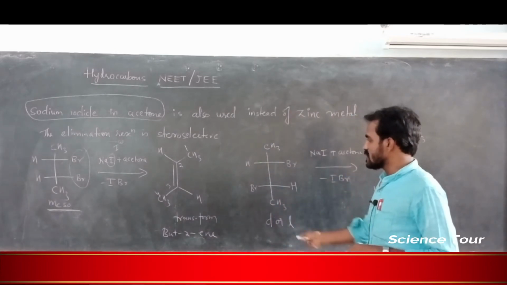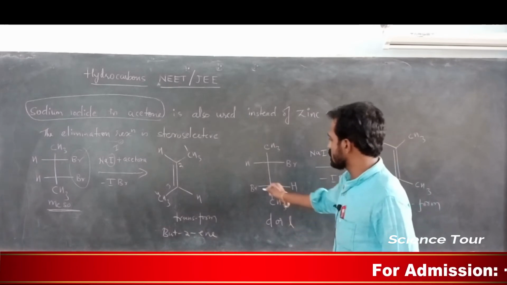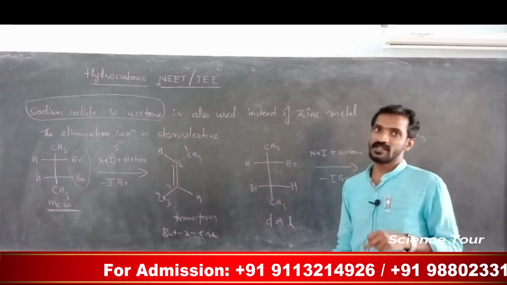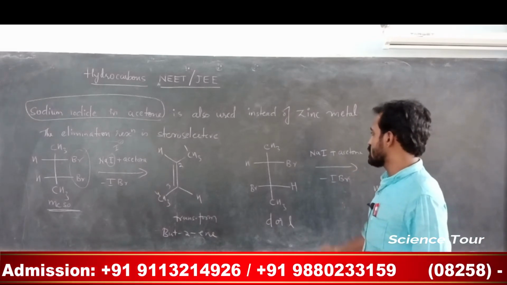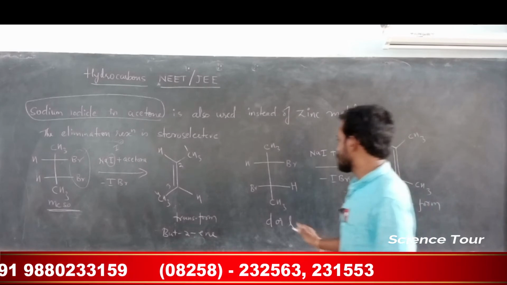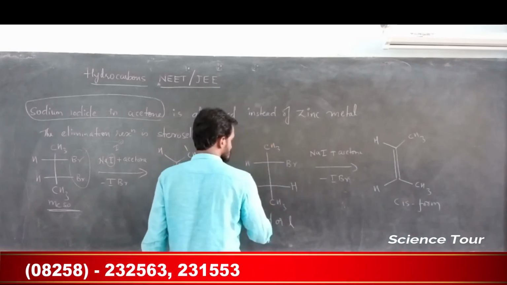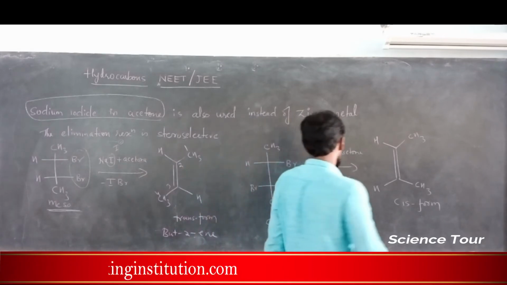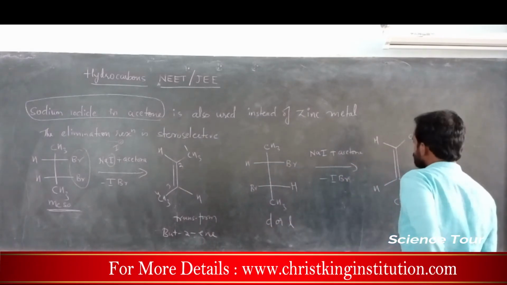And suppose D and L form, this is actually D and L form, because if Br is placed, this I explained in your video, just go through that. In D and L form, you can write Br in this place or Br in this place, understood? D and L form, with the same reaction, gives cis form, understood?